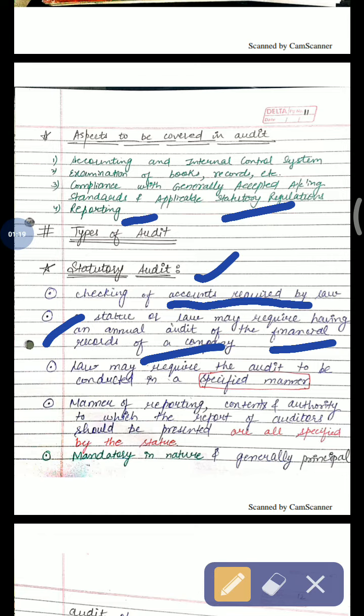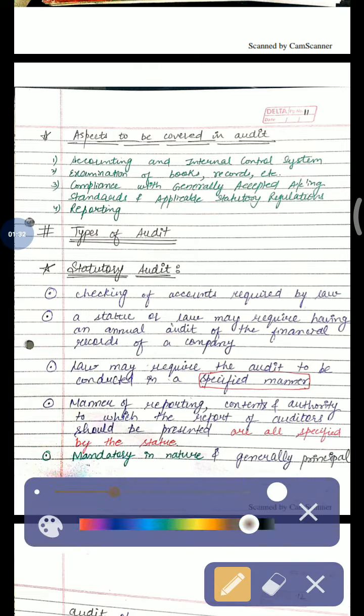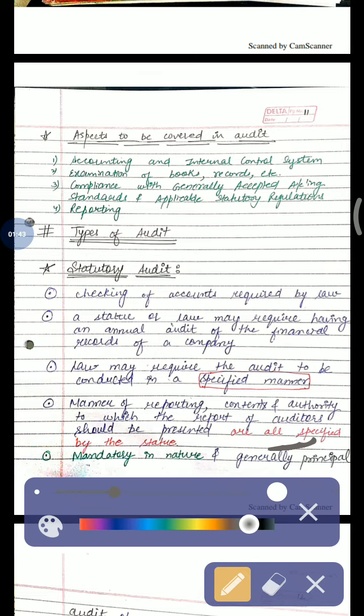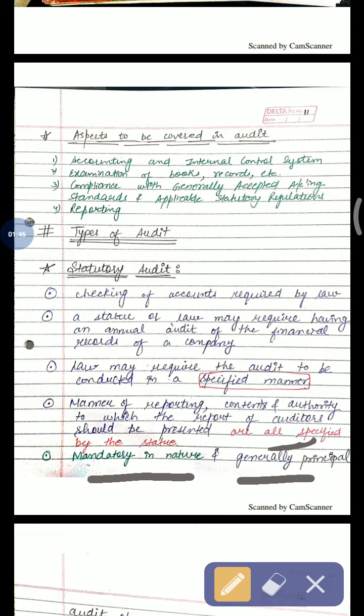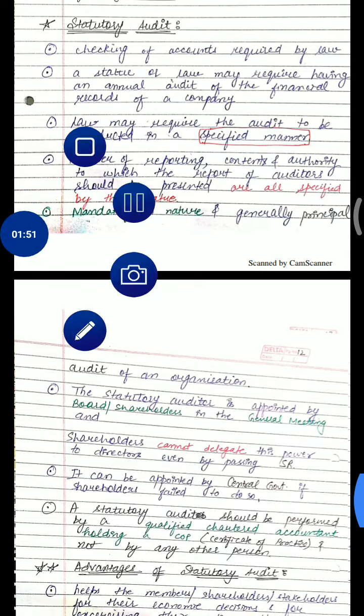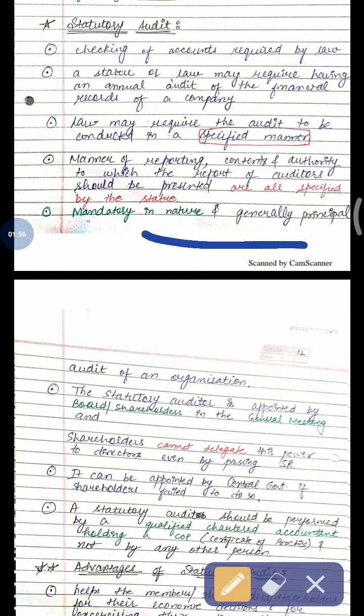Okay, law may require the audit to be conducted in a specified manner, which is written in the statute. The auditor has to follow that. Manner of reporting, contents, and authority to which the report of auditors should be presented are all specified by the statute. Everything which the auditor has to follow is specified in the statute, and it is mandatory in nature and generally the principal audit of an organization.